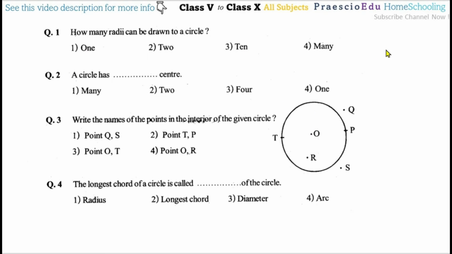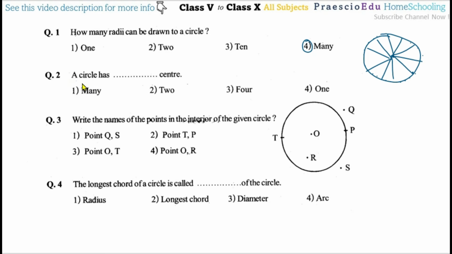So this is a circle, suppose. On a circle, the count of points is infinite, so many points are there, and the center of the circle is only one. The line joining the center of the circle and any point on the circle is called a radius. Likewise, there are many points, so we can draw infinite radii. So option number 4 is the correct one.